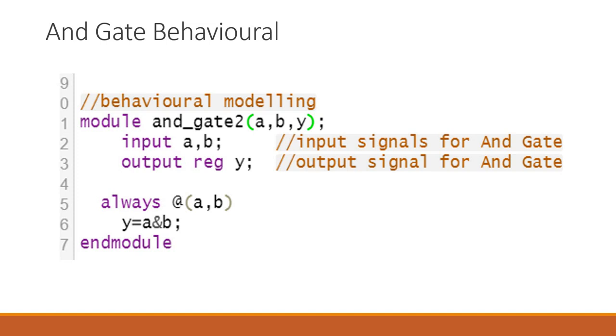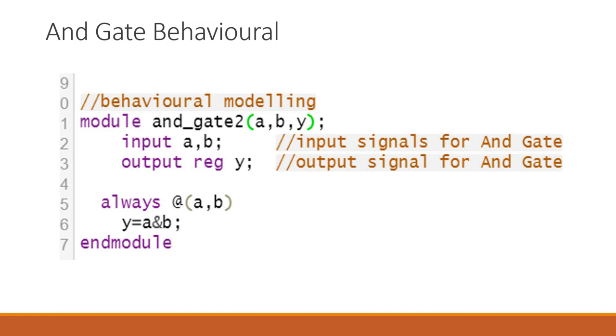If you want to hold the values of any variable, there you use the reg keyword. Wire is just a physical connection between the elements. Like if you have two hardware elements, it will represent just a physical connection between those elements. So wire acts as a wire, but reg is going to hold the value.